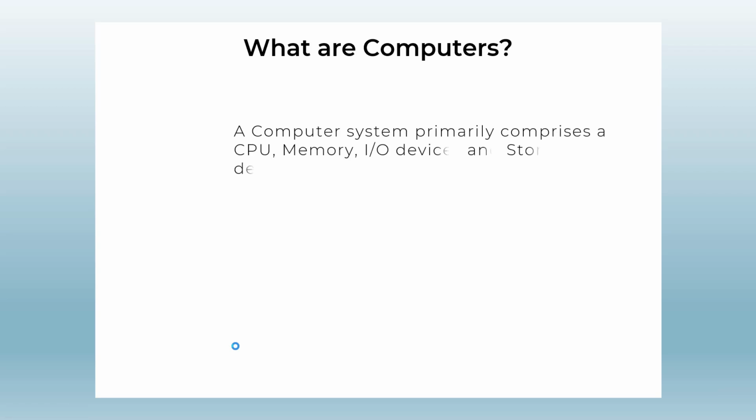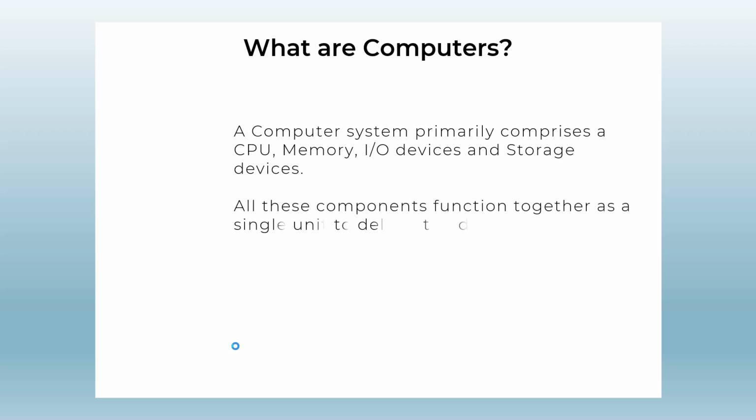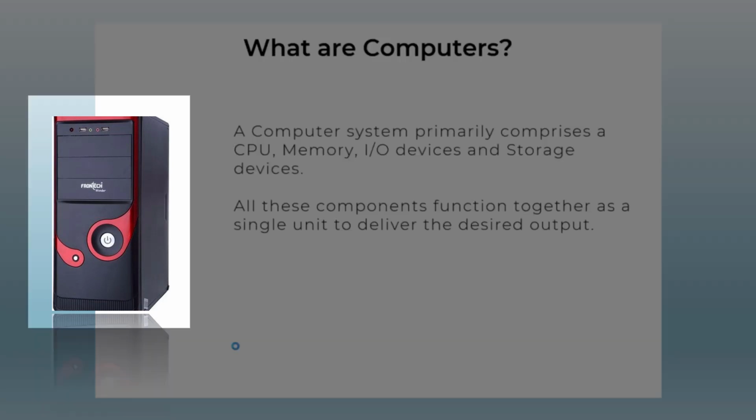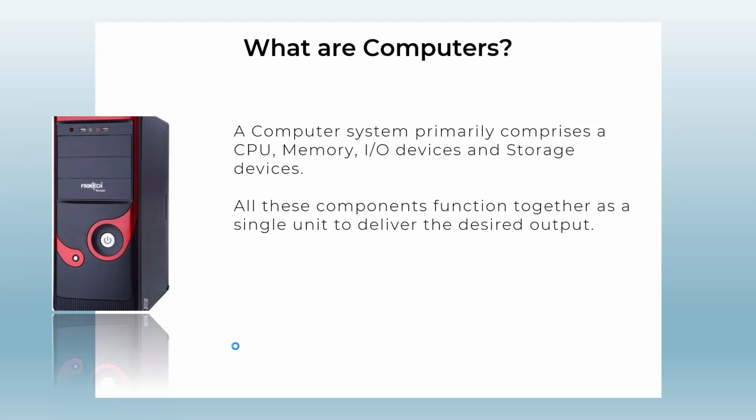A computer system primarily comprises a CPU, memory, input-output devices and storage devices. All these components function together as a single unit to deliver the desired output. You can see an image of a CPU on the left-hand side. That's exactly how we use it at home or colleges. But this is actually a cabinet, and inside this cabinet is the CPU main system which functions together to perform the operations.